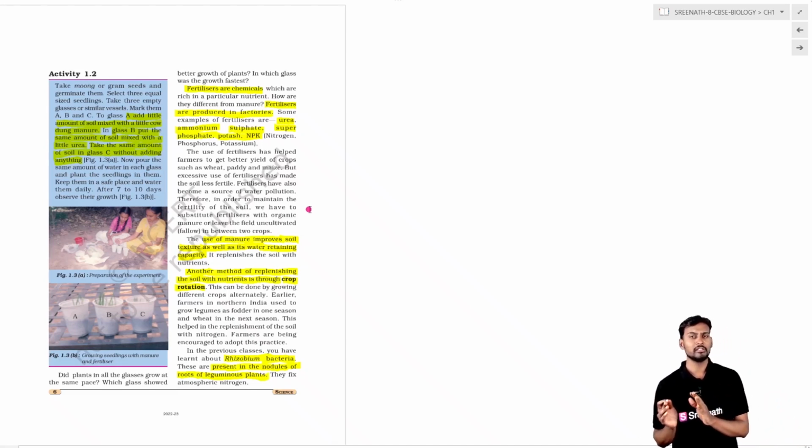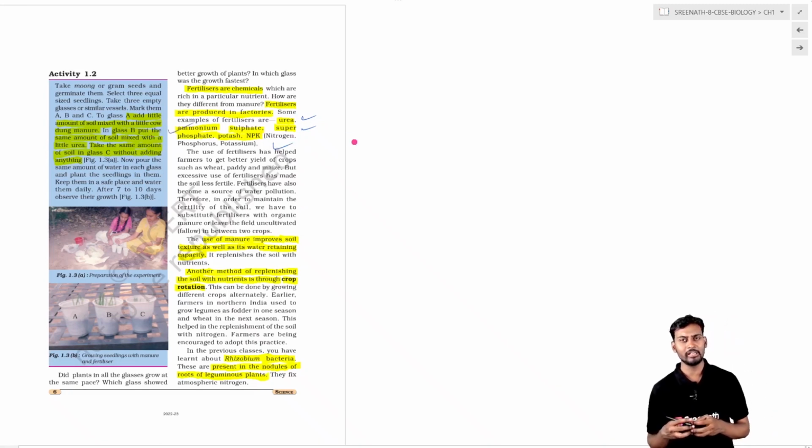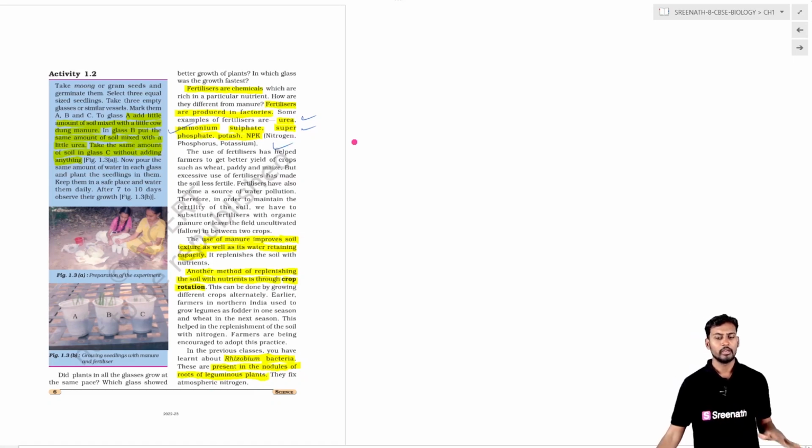For example, urea, super potash, super phosphate, NPK, and also ammonium sulfate. These are the different kinds of chemical fertilizers. So this is the difference between the manure and the fertilizers.